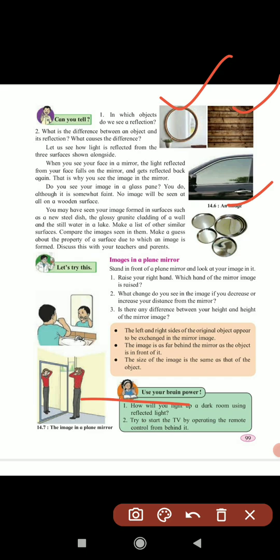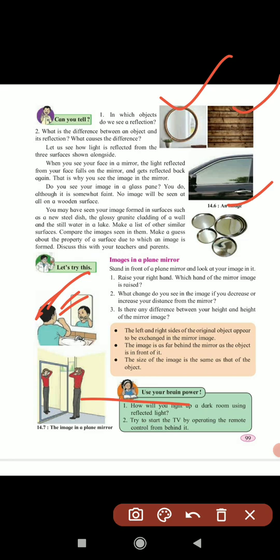When you see your face in the mirror, the light is reflected from your face and falls on the mirror. Whatever light is reflected from your face gets reflected again by the mirror, and that's why we can see the image in the mirror.